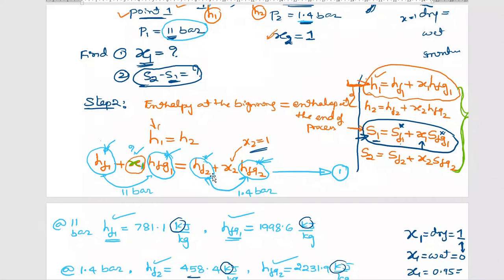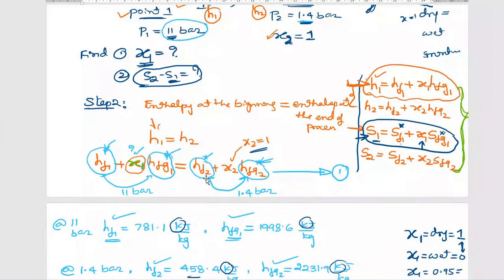In equation number 1, some data can be taken from the thermodynamic data handbook, that is the steam table. HF1 and HFG1 values we have taken at 11 bar. HF2, HFG2: what does HF stand for, my dear students? Enthalpy of fluid at point 2. Please read like that.